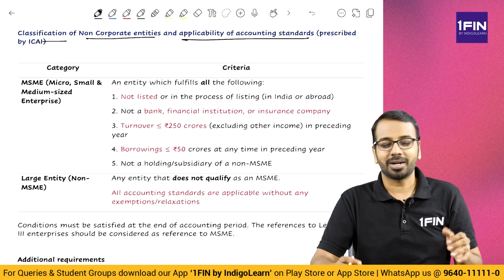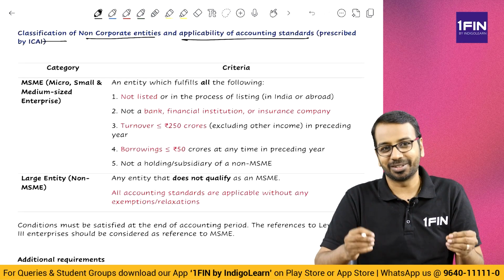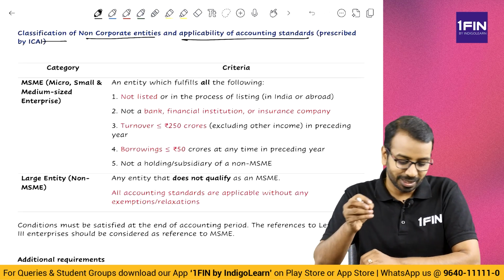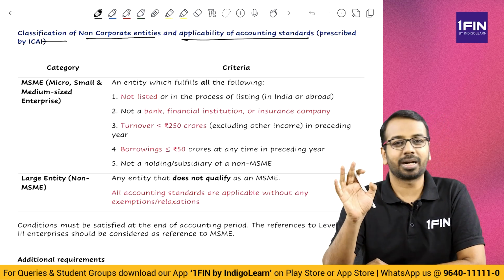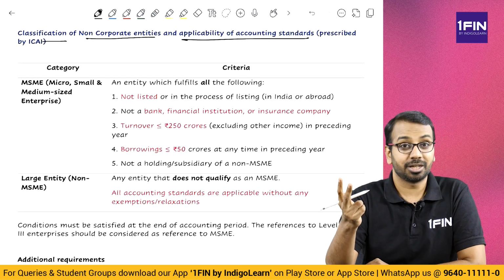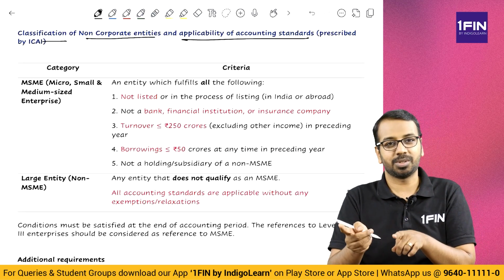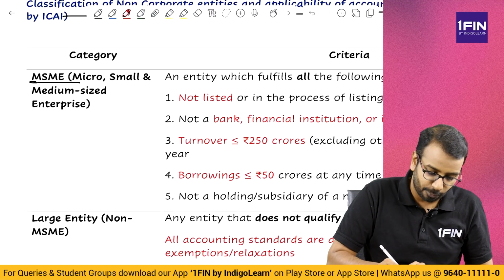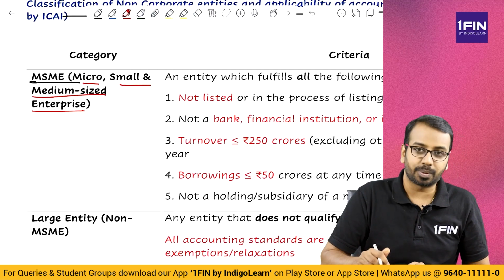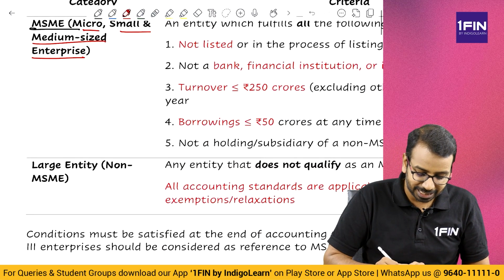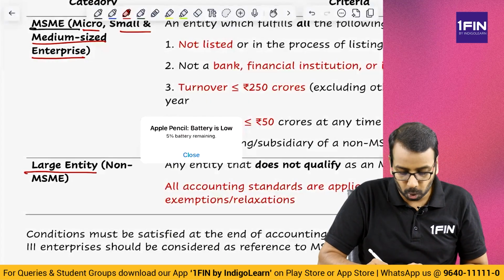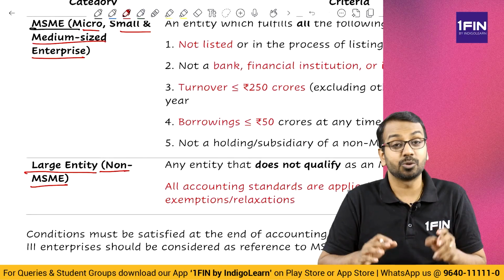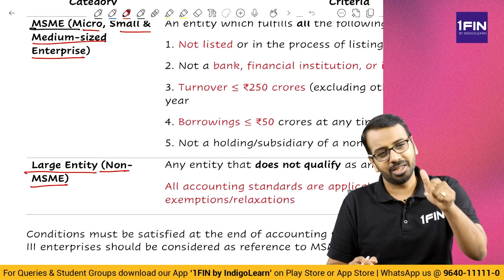And ICAI thought, let us make lives of our CA inter students slightly easier. Actually, they wanted to make life of companies easier. And they said, let us scrap all of these 4 classifications. We'll have only 2 classifications, like we have SMC and non-SMC. Now, for non-corporate entities, we'll have MSME, that is micro, small and medium-sized enterprise or entity as you may call, and large enterprise or large entity or non-MSME entity. So now the classification is only 2 classifications, MSME, non-MSME.